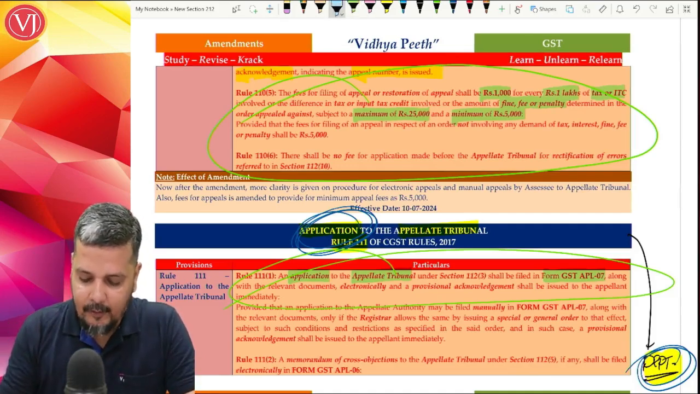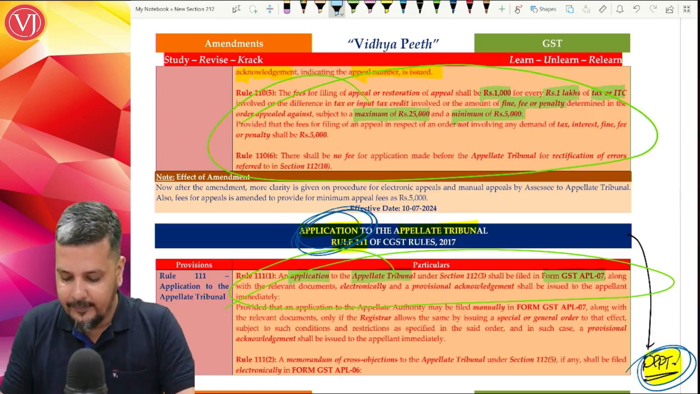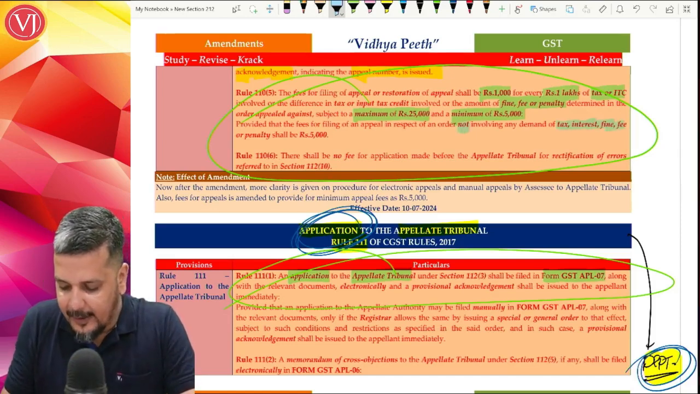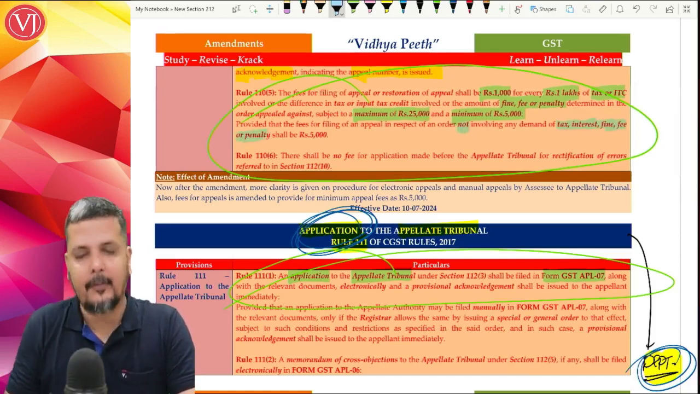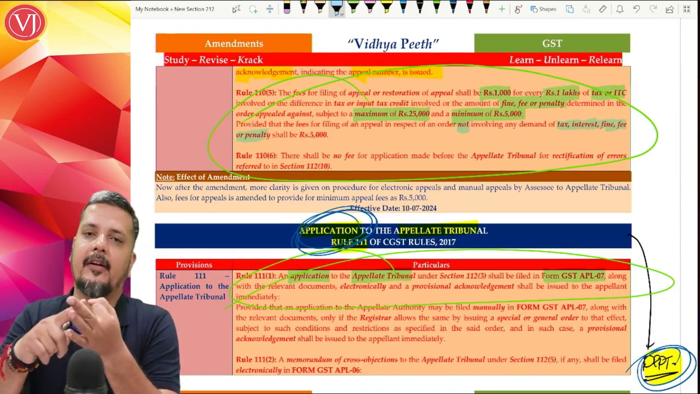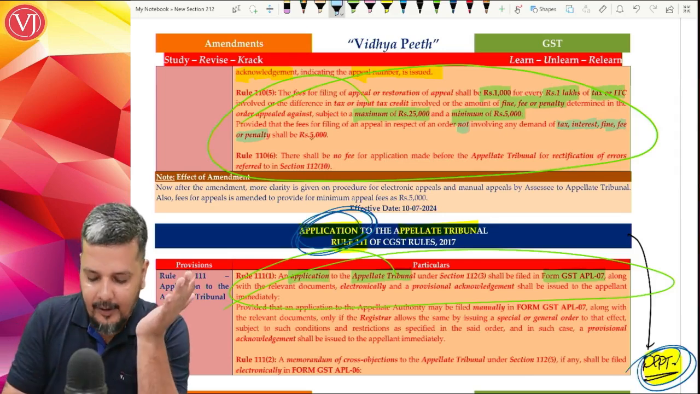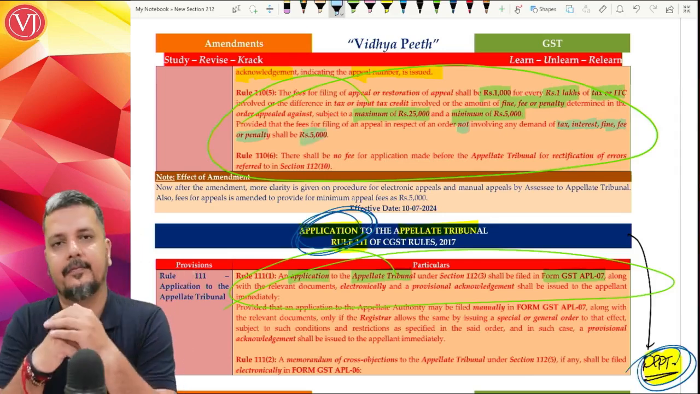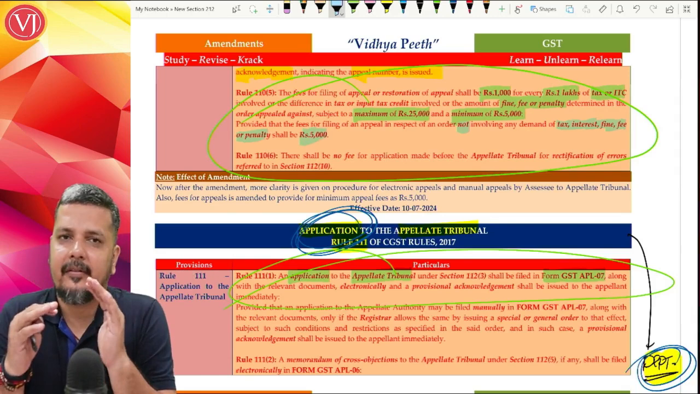Also, they have said there could be a case where it is not dealing with any tax, interest, penalty, fine, etc. Supposing there are criminal proceedings, which have got nothing to do with tax, interest, fine, penalty, etc. Then the appeal fees is 5,000. So for appeal fees, there are two changes.